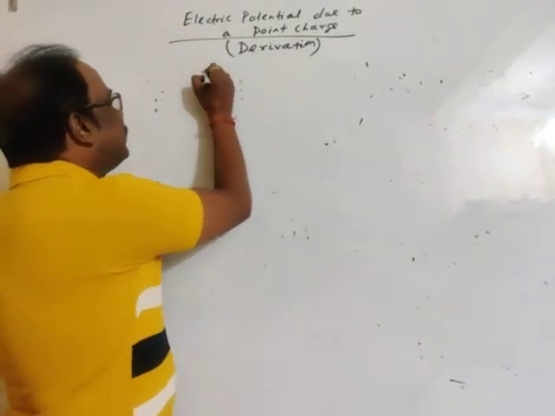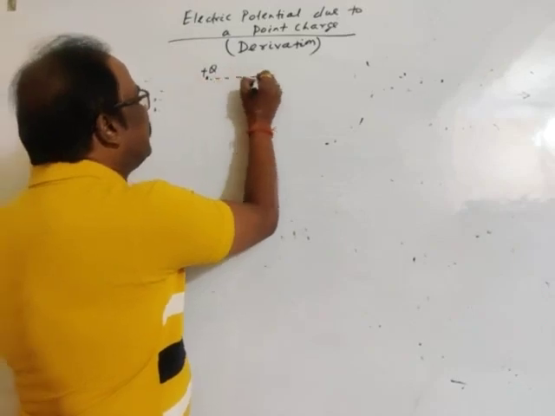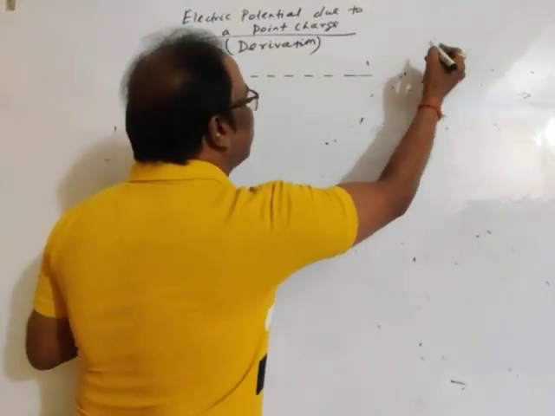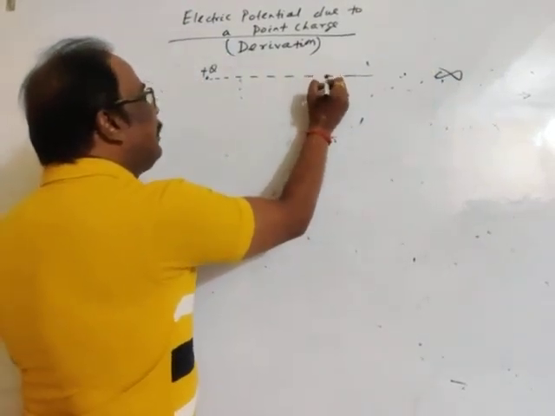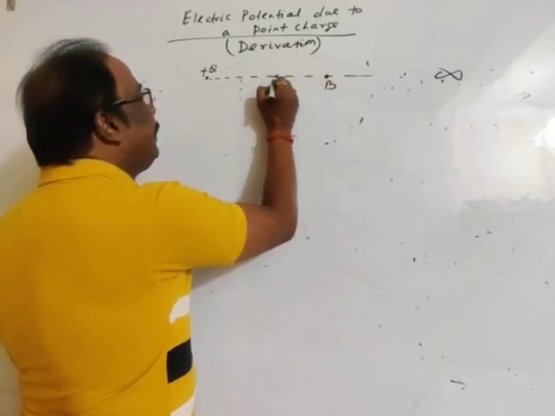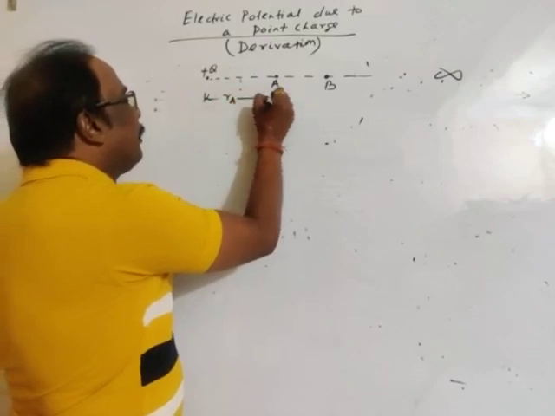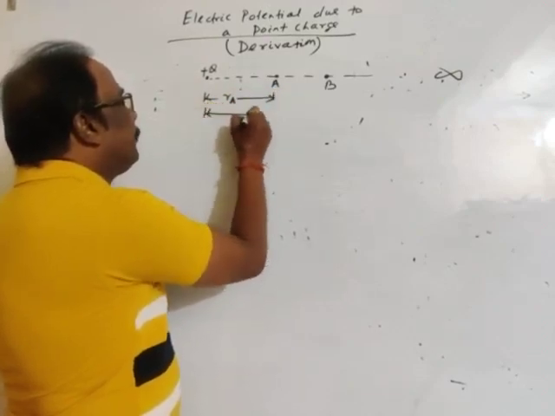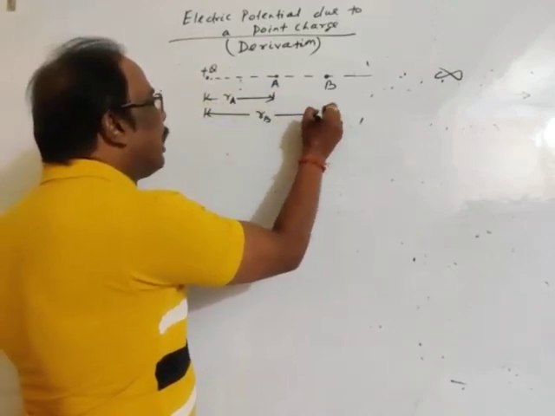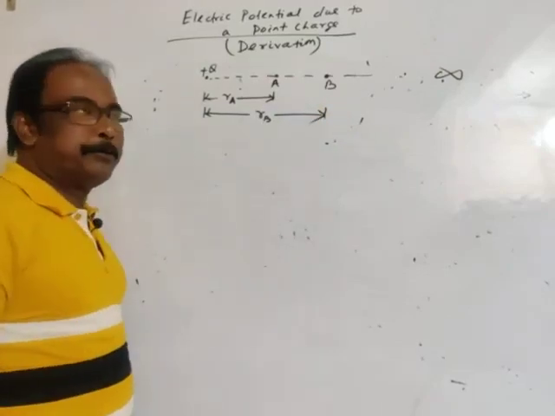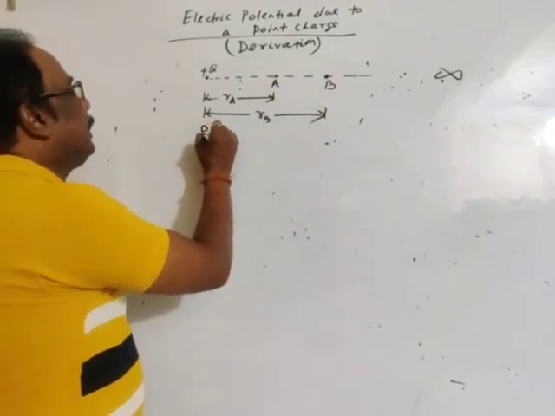Let this be a point charge producing a field all around it, and this is L2. This is any point B, this is any point A. Point A is at a distance RA from the point charge, and point B is at a distance RB from the point charge. Then potential difference